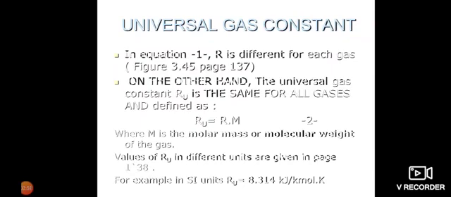The value of Ru, the universal gas constant, in different units is given on page number 1.38 in the PK Nag book. For example, in SI units, Ru is equal to 8.314 kilojoule per kilomole Kelvin.